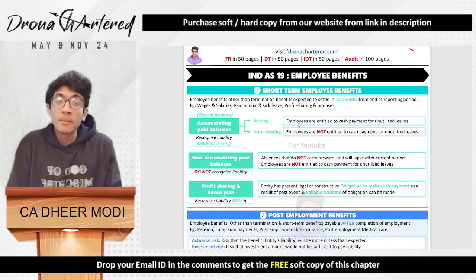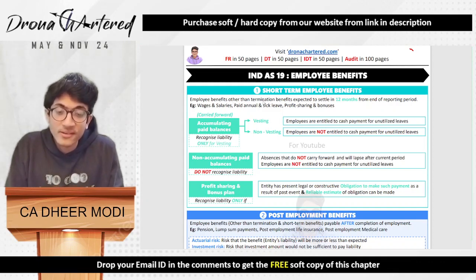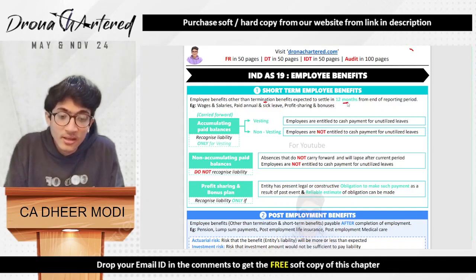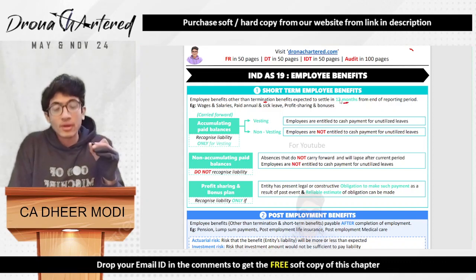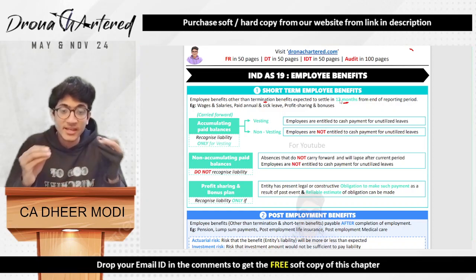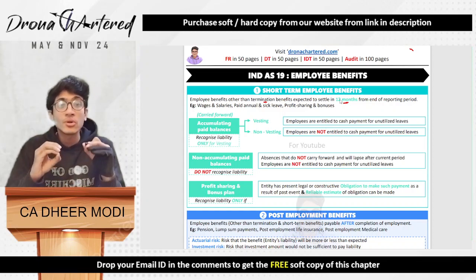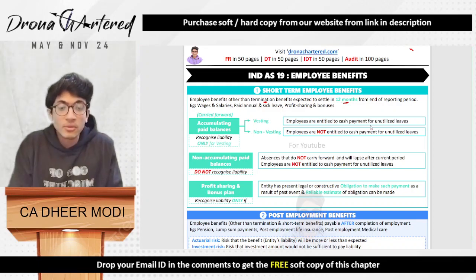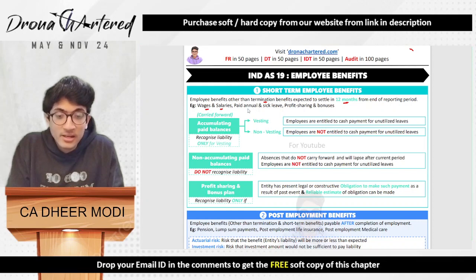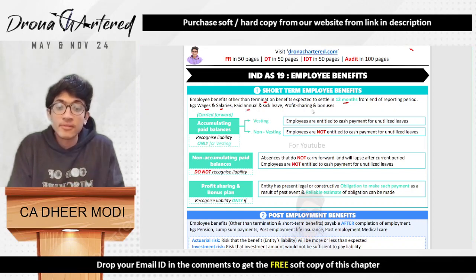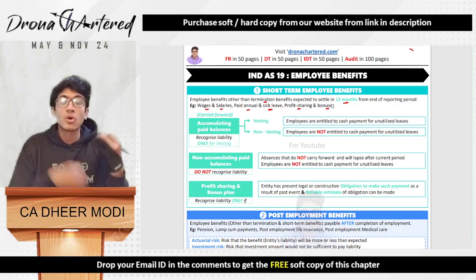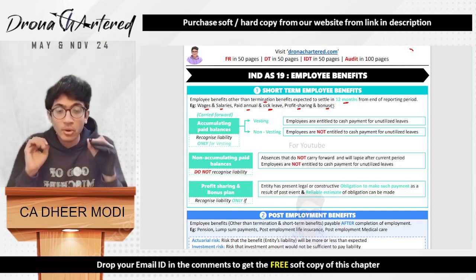Short-term employee benefits are those benefits other than termination benefits which are expected to be settled within 12 months from the end of the reporting period. So that means basically your definition of current assets. Anything which is expected to be settled within 12 months from the end of the reporting period. So, for example, your wages, salaries, any paid annual leaves, your sick leaves, any profit sharing and bonuses. All of this comes under your short-term employee benefits.